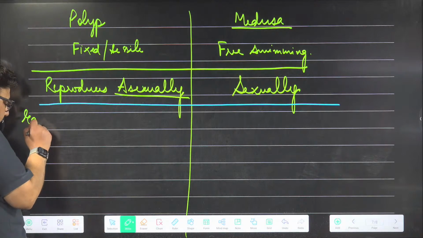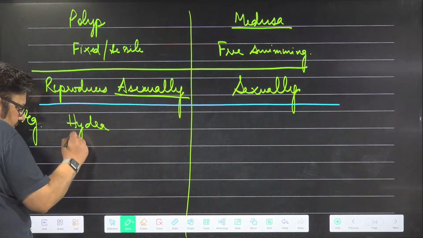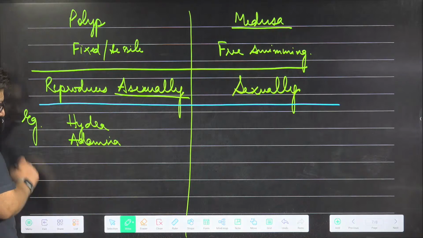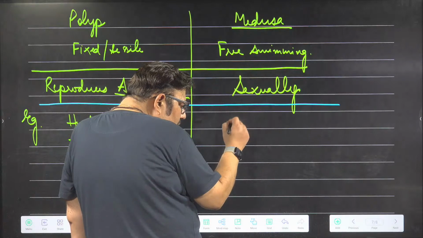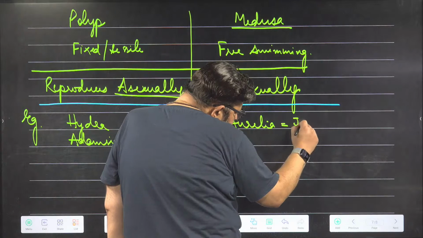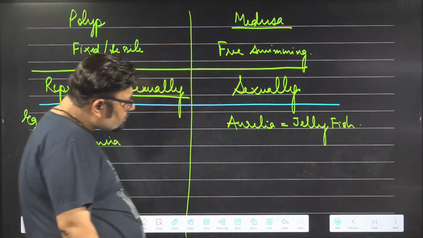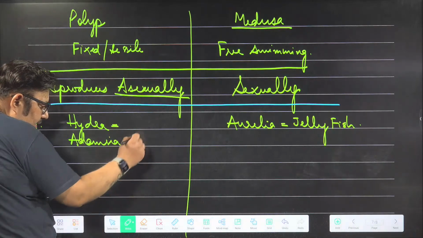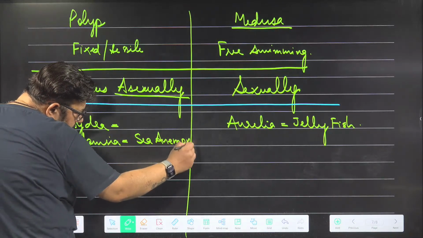Examples of polyp: so many examples, like Hydra and Adamsia. Adamsia is the sea anemone. An example of medusa is Aurelia. Aurelia means jellyfish. Hydra is also called Hydra, Adamsia is also called sea anemone.